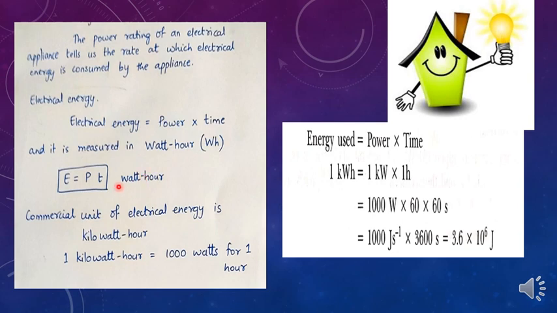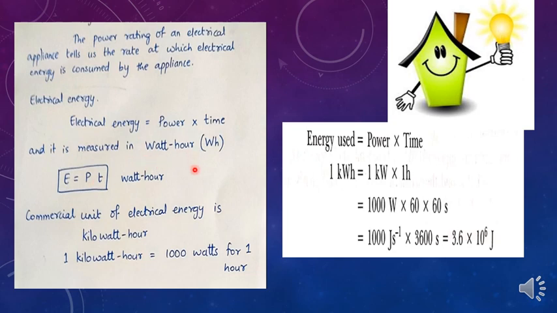If we take the power in watts and time in hours, the SI unit is going to be watt hour. So 1 watt hour is the amount of electrical energy consumed when an electrical appliance of 1 watt power is used for 1 hour. The SI unit of electrical energy is watt hour. It is clear to you all now.